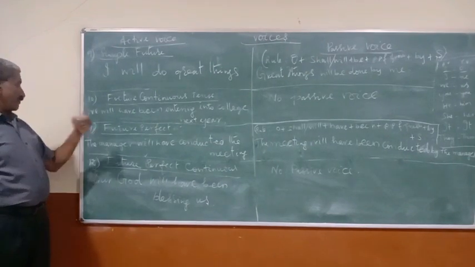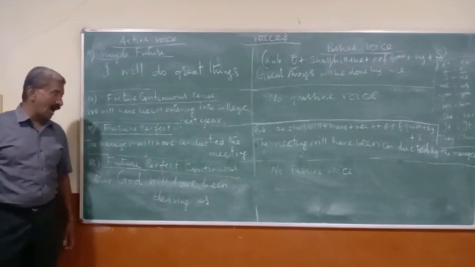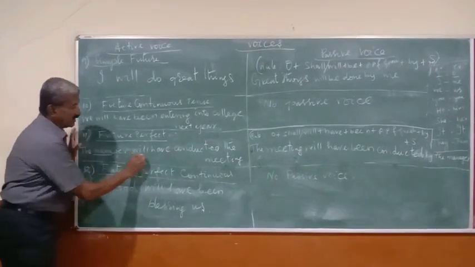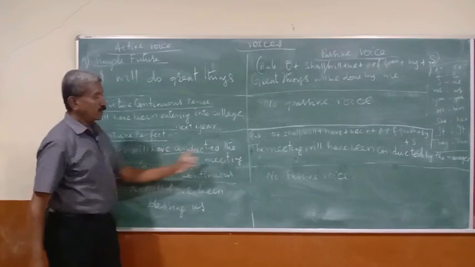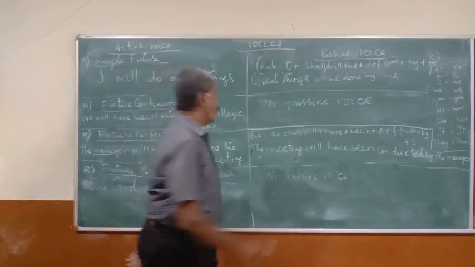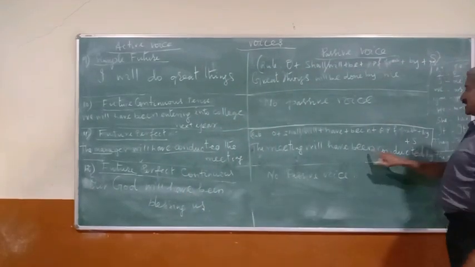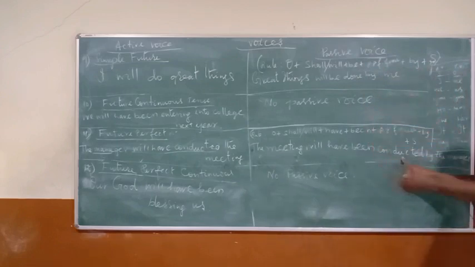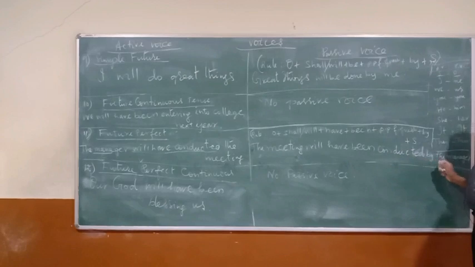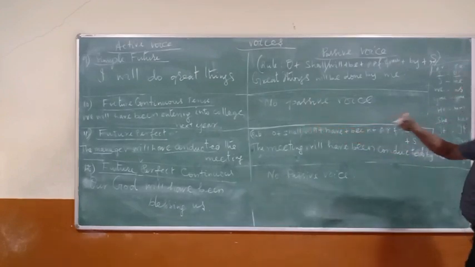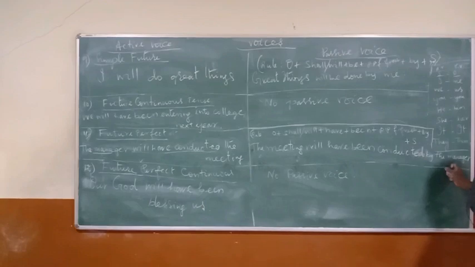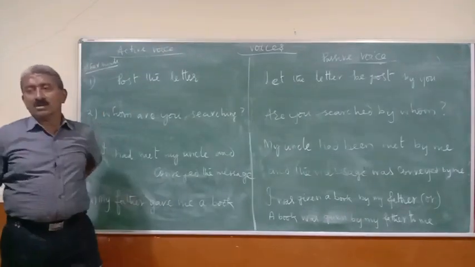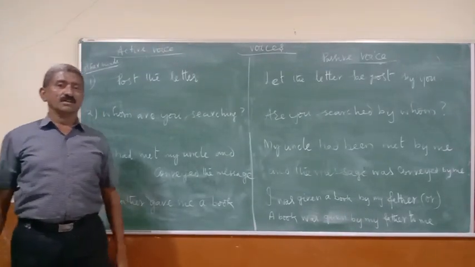Now, future perfect. The manager will have conducted the meeting. Separate subject, verb, and then object. The object will become the subject here: the meeting. Will have been is used for passive form. So been plus the past participle form is already there. So we can use conducted by the manager straight away. The subject will become the object here. For future perfect continuous, as we already know, there is no passive voice. Thank you for listening to me completely.